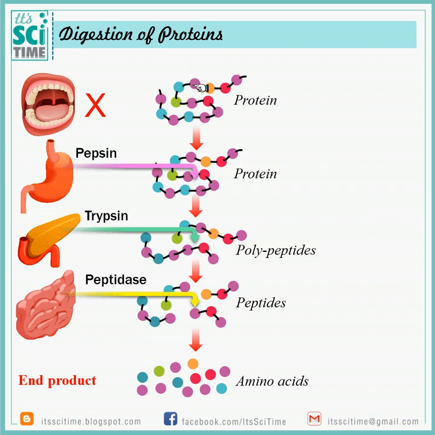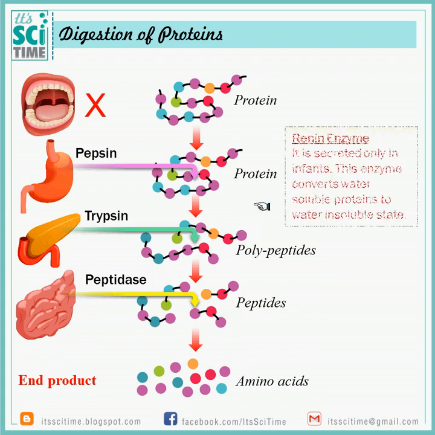Then proteins are also broken down in three steps with three enzymes: pepsin, trypsin and peptidase. The end product is amino acid. The special fact is the renin enzyme. It is secreted only in infants, those who are breastfeeding, and those ones have this special enzyme.